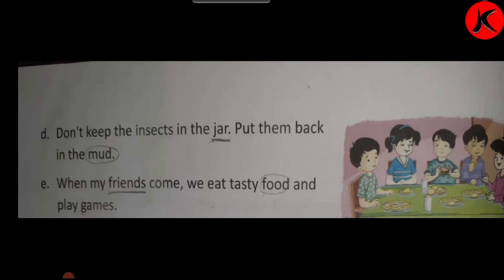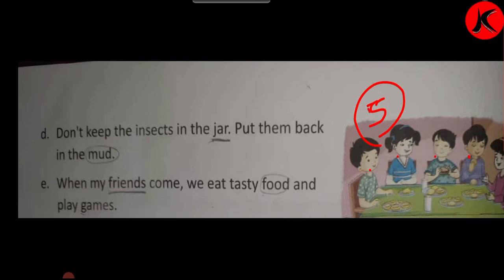When my friends come, we eat tasty food and play games. Now, friends, you can count. See over here, you can see 1, 2, 3, 4, 5. How many friends are there? 5, right? Here 5 friends are there.